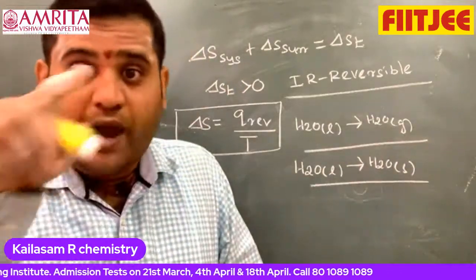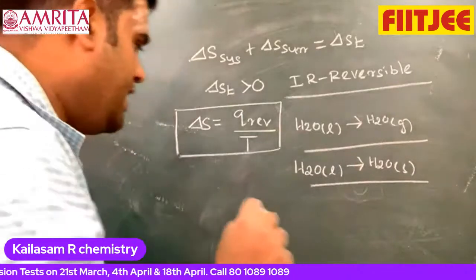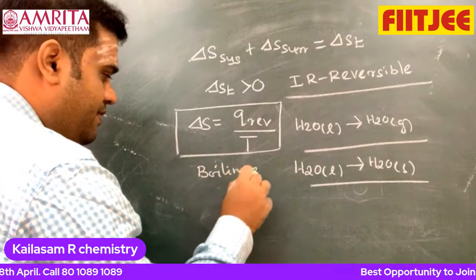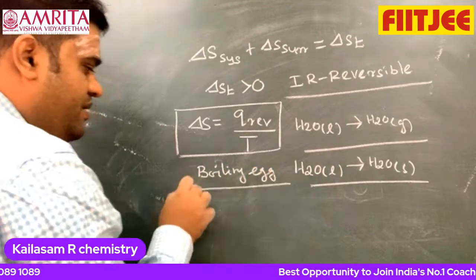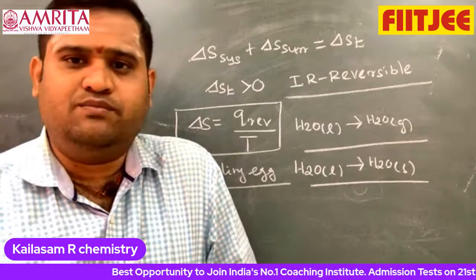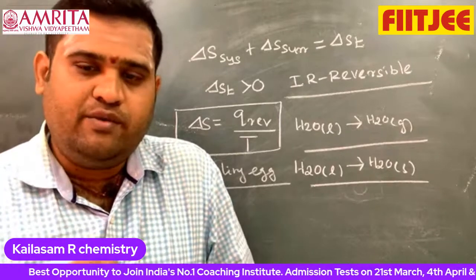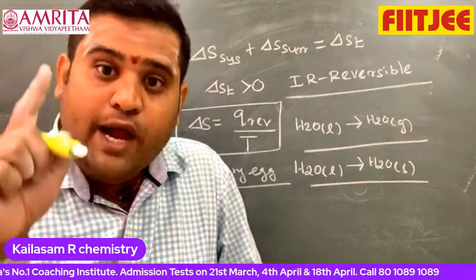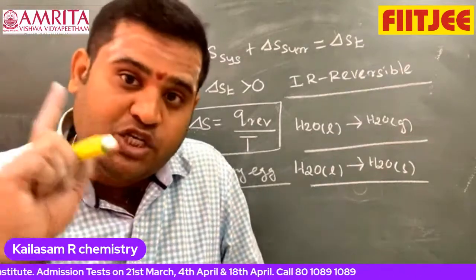But what about boiling of an egg? That's very important. So what happens in boiling of an egg, sir? It is very simple: a semi-solid becomes solid. You may think the entropy of the system decreases, but that is incorrect. Boiling of an egg is called denaturation of protein.